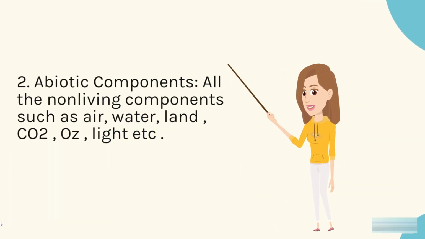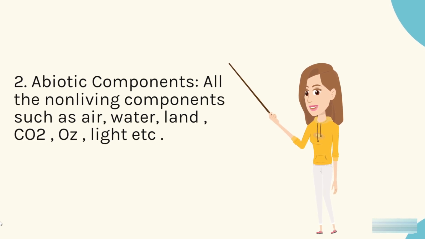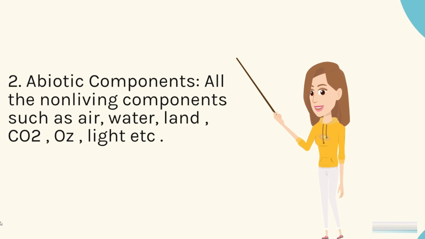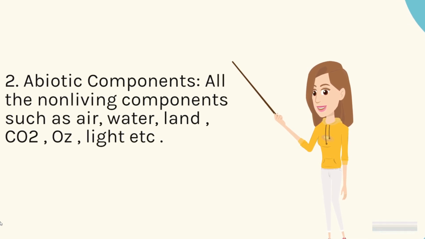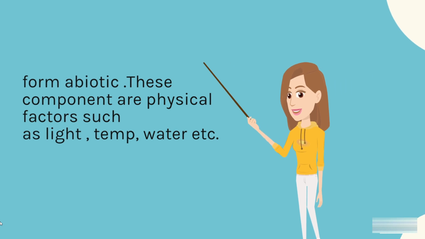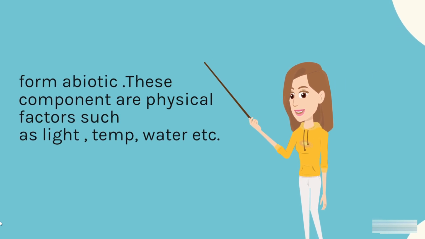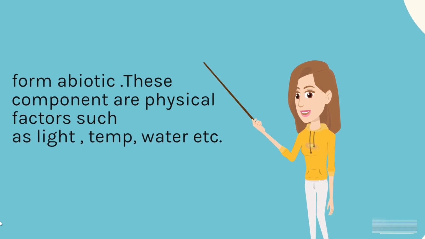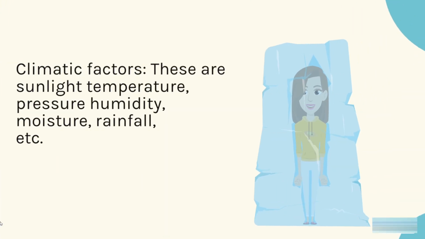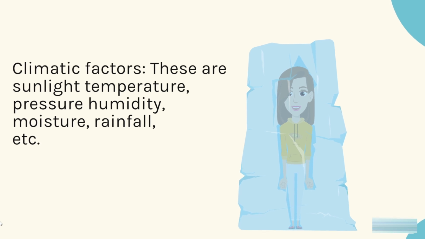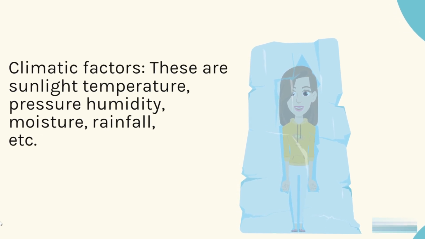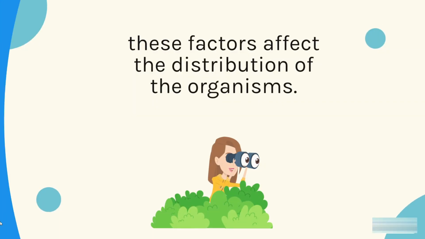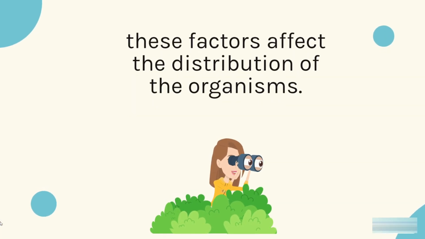2. Abiotic components. All the non-living components such as air, water, land, CO2, soils, light, etc. form abiotic components. These components are physical factors such as light, temperature, water, etc. Climatic factors: these are sunlight, temperature, pressure, humidity, moisture, rainfall, etc. These factors affect the distribution of the organisms.